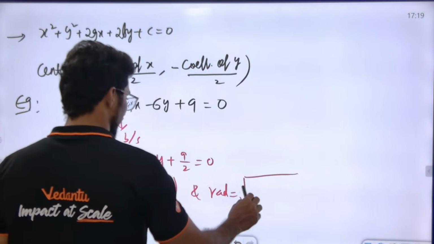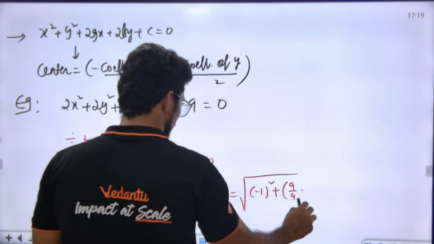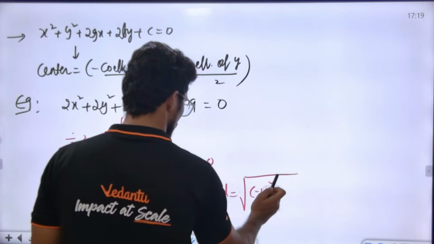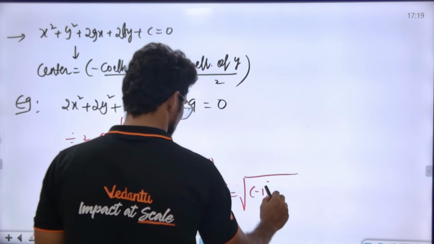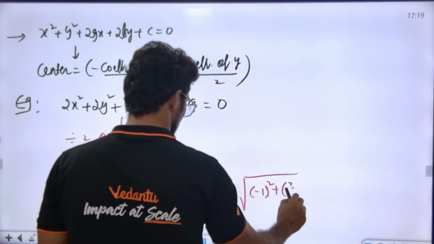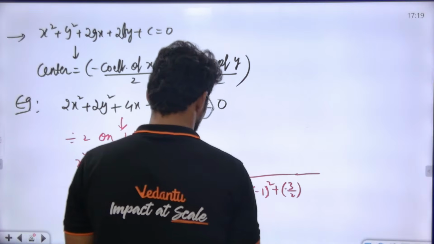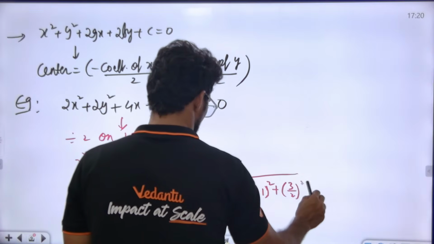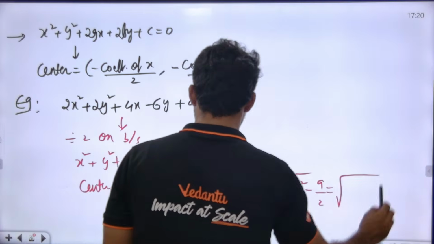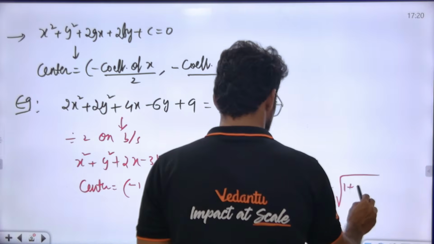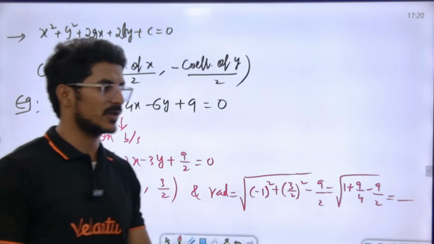It is the square root of g square plus f square minus c, that is 1 square plus (3 by 2) whole square minus 9 by 2. Simplify 1 plus 9 by 4 minus 9 by 2, and whatever you get under the root is the radius. That is the answer.